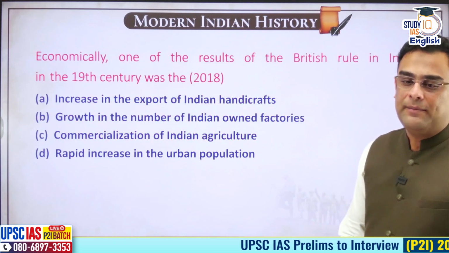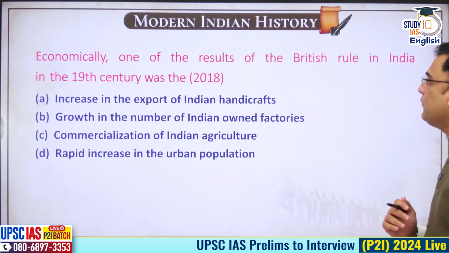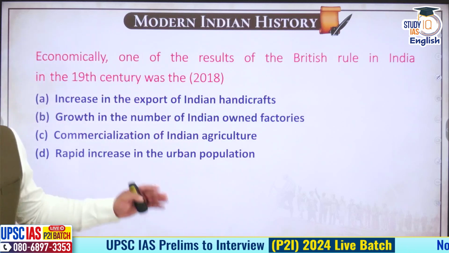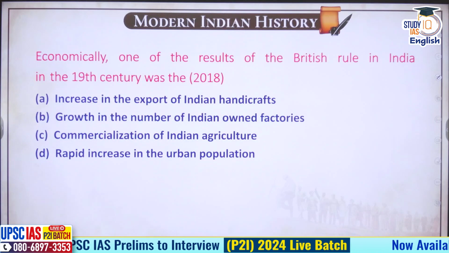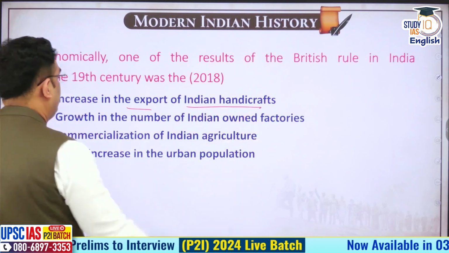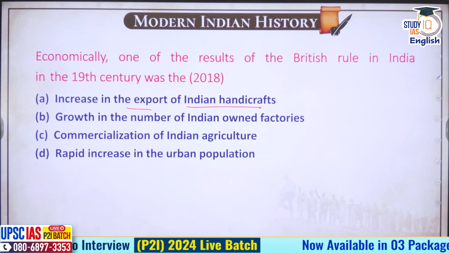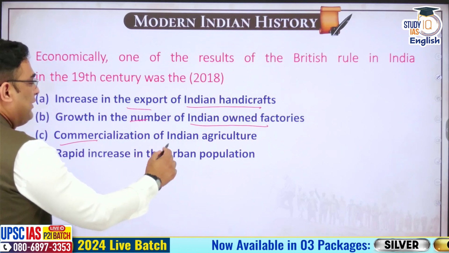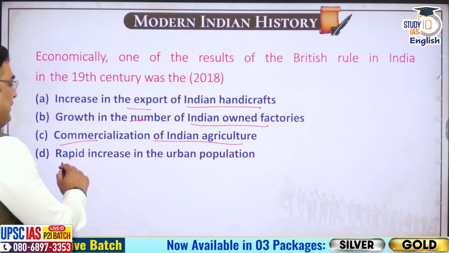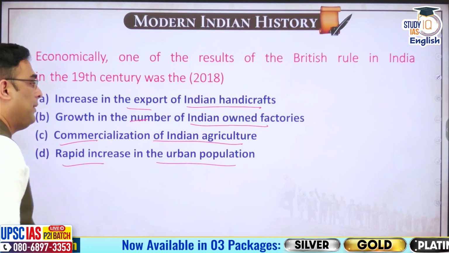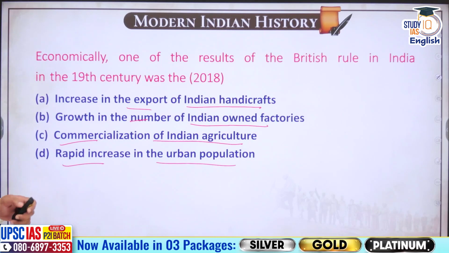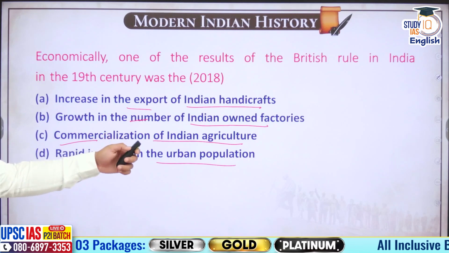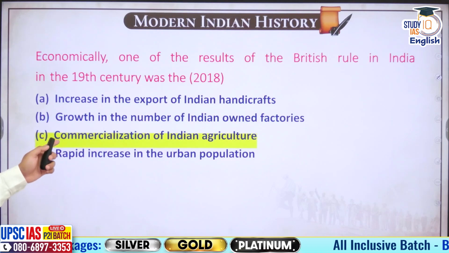All right, fine. Next, economically, one of the results of British rule in India in the 19th century was economic impact of British rule. Increase in export of Indian handicrafts. Growth in number of Indian owned factories. Commercialization of Indian agriculture. And lastly, rapid increase in urban population. Economically, one of the results of British rule. Will we have this increase in export of Indian handicrafts? Growth in number of Indian owned factories? No. The answer is C.